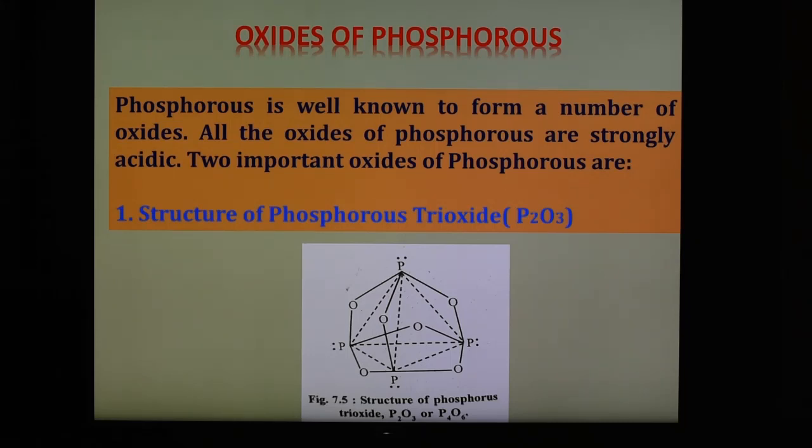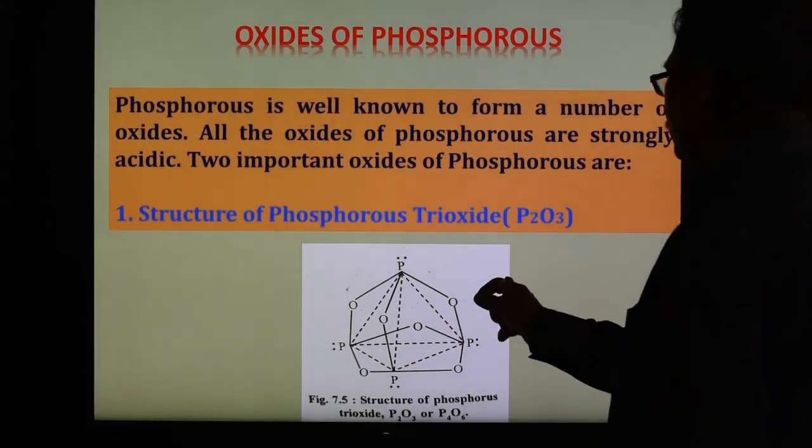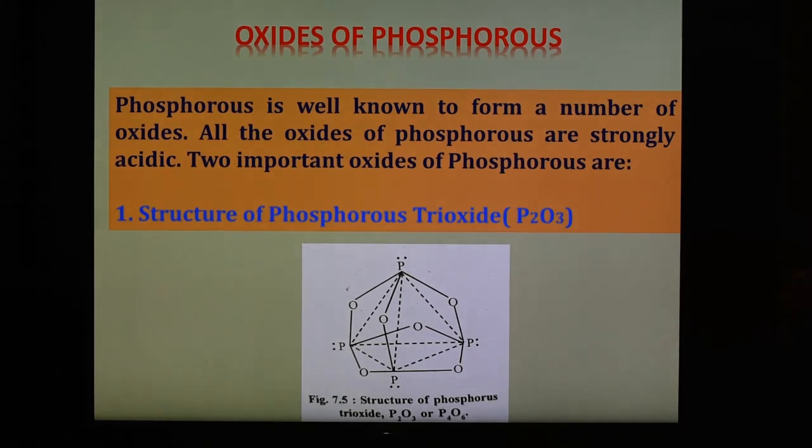All the 4 phosphorus atoms lie at the corners of a regular tetrahedron. The 6 oxygen atoms form a bridge between the 4 phosphorus atoms along the edges, and therefore the structure is shown. So 4 phosphorus atoms form a tetrahedral arrangement, and all the 6 oxygens are a bridge between 2 phosphorus atoms, as shown in the slide.